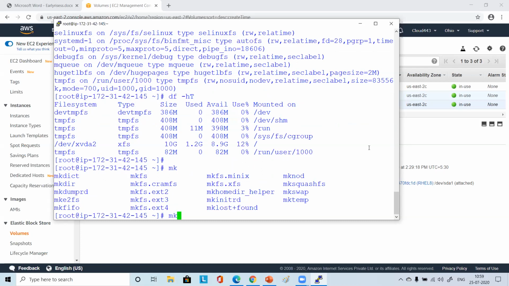Now you see you have options like mke2fs, mkfs.ext3, mkfs.ext4, mkfs.ext2, mkfs.xfs. If you choose mkfs.xfs, it will create an XFS file system. If you choose mkfs.ext4, it will create an ext4 file system. So simply choose mkfs.ext4. Choose all of you.